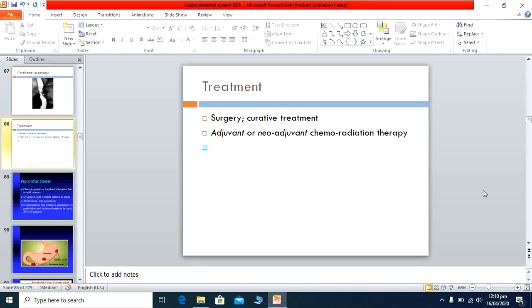Now move to the treatment. Usually the treatment is the surgery, because of this malignancy the approach is very difficult, but the treatment option is the surgery. The other is when the tumor has metastasized: the adjuvant or neoadjuvant chemoradiation therapy, means we give the drugs and radiation to these patients. These are the two options for the esophagus carcinoma, because the treatment options are very limited in this malignancy.